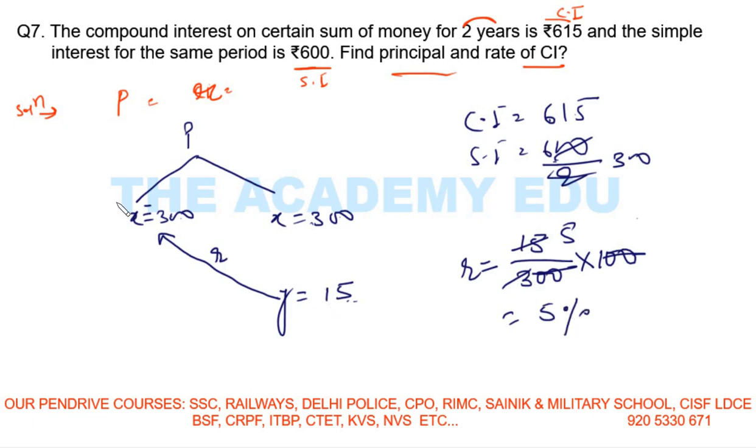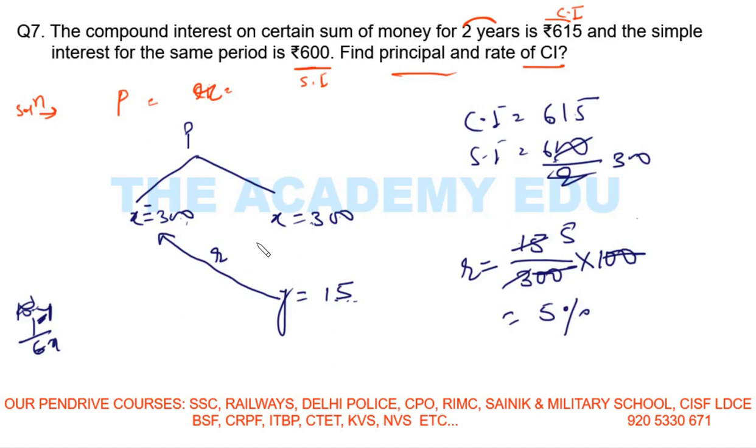I earlier told you about the rate of interest: if I write rate of interest, this is X, this is Y, and this is X, right? So I write Y here, X in the downside, and multiply by 100 to make it a percentage. So I got 5%. So the rate of compound interest is 5%.